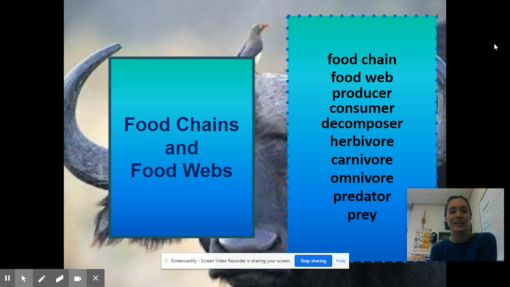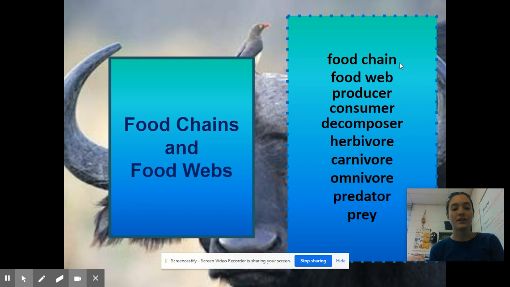We are going to be talking about the flow of energy in an ecosystem. So we'll be talking about this list of vocabulary right here. Last week you already talked about producers, consumers, and decomposers, so we're just going to quickly run over those during the PowerPoint. We're going to be talking about food chains, food webs, producers, consumers, decomposers, herbivores, carnivores, omnivores, predator, and prey. So let's go ahead and get started.